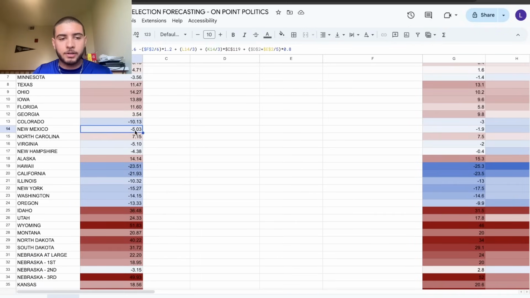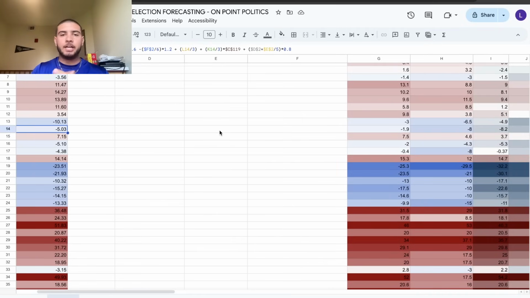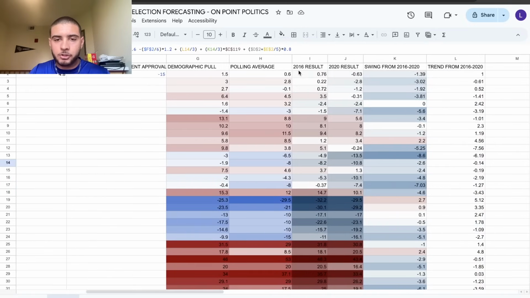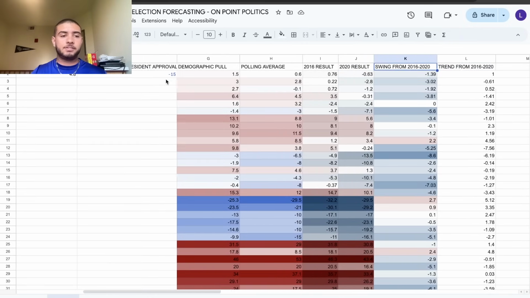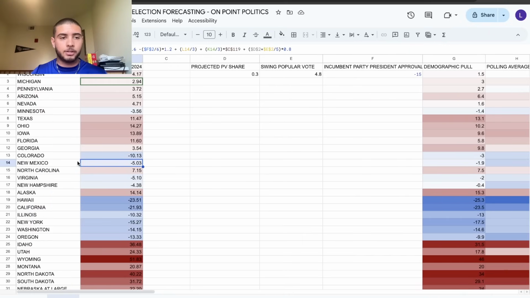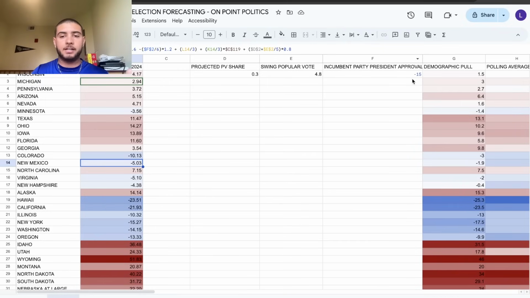If we go to New Mexico in my model, it is projected to be a 5-point victory for the incumbent president. Now, how does this go? The way I did this is you have the 2016 results with the 2020 results. It tracks the swing from 2016 to 2020, and it also looks at the trend and obviously the states by themselves, the way that the state trends is weighted, the way that Biden's approval rating, you can see incumbent party approval rating is also here too. That also affects the model as well.